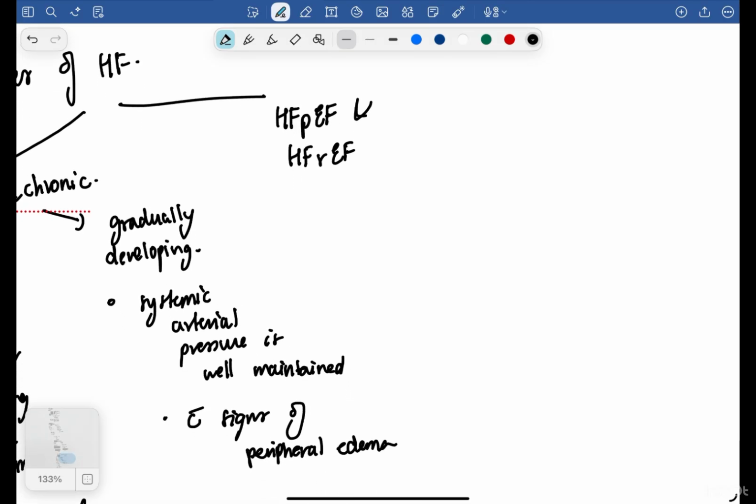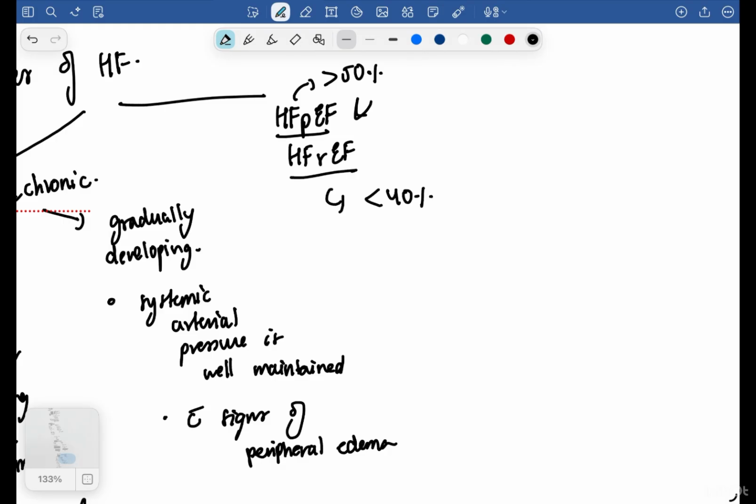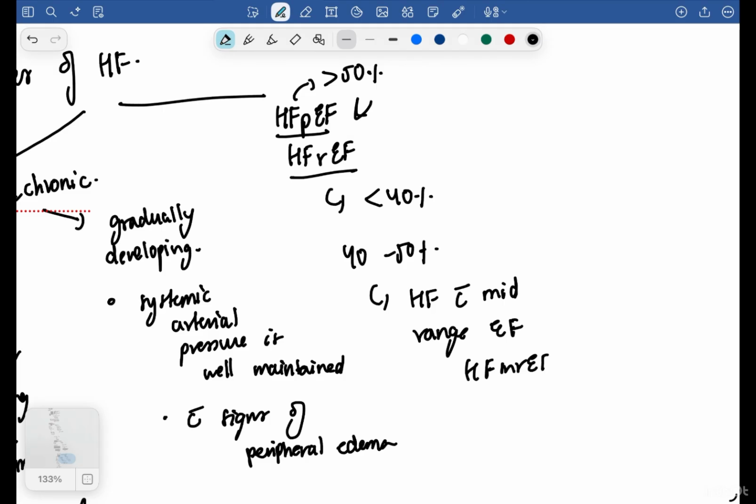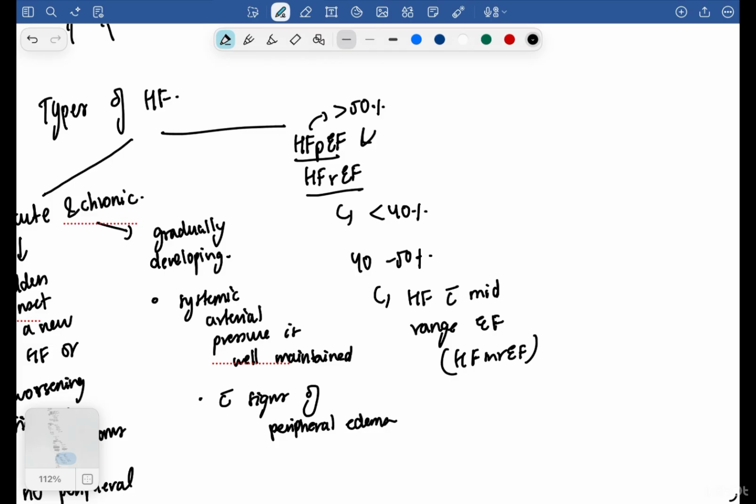Okay, so if heart failure with left ventricular ejection fraction is more than 50%, it is your preserved ejection fraction, but reduced means it is less than 40%. And if it is in the middle range, between 40 and 50%, you will say it is heart failure with mid-range ejection fraction. Okay, so heart failure with mid-range ejection fraction, right? This is what you have to understand.